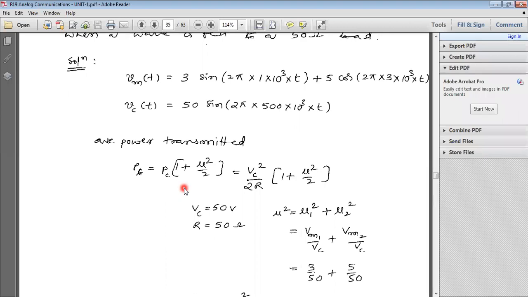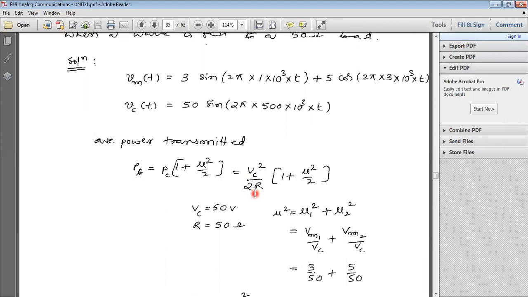But what is the PC value? PC is the carrier power. In terms of voltage and resistance, PC equals VC square by 2R. So in place of PC, you write VC square by 2R.